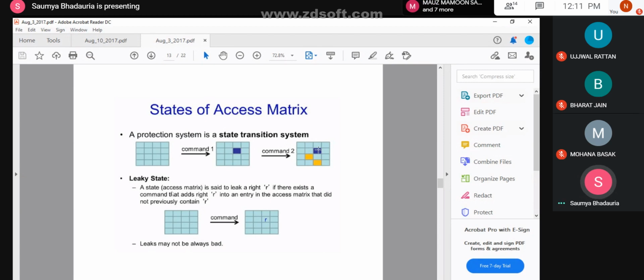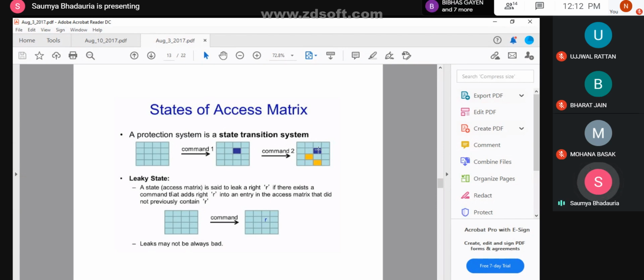So this leaky state says that I would actually be leaking only the read write. Here we are not talking about transferring the write permissions or the owner's permission or the deletion permission. We are only transferring a read request.